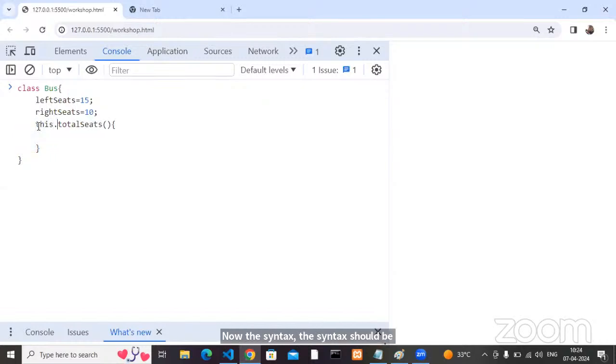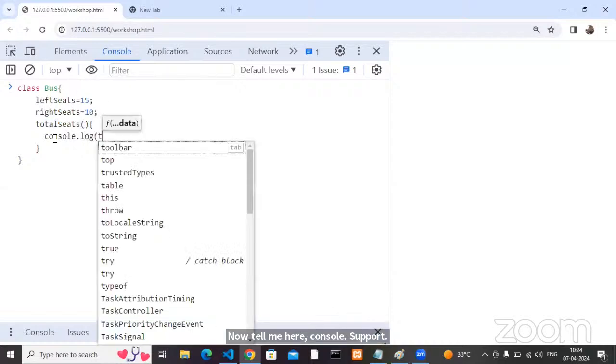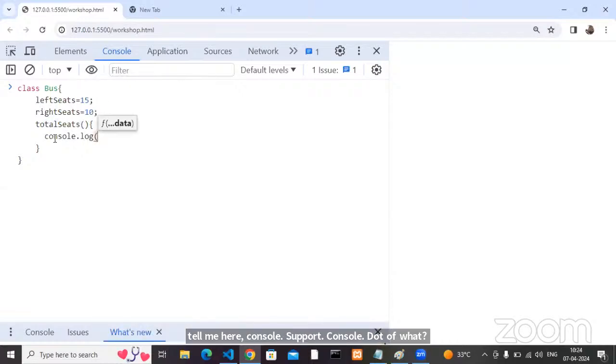If I write like this, again it gives me the same error. If you create a class with the class keyword, the method syntax is like this, with no keywords, nothing, you can directly place it. Now tell me, here, console.log of what? My left seats and right seats. Can anyone tell me how we can consume left side seats and right side seats?